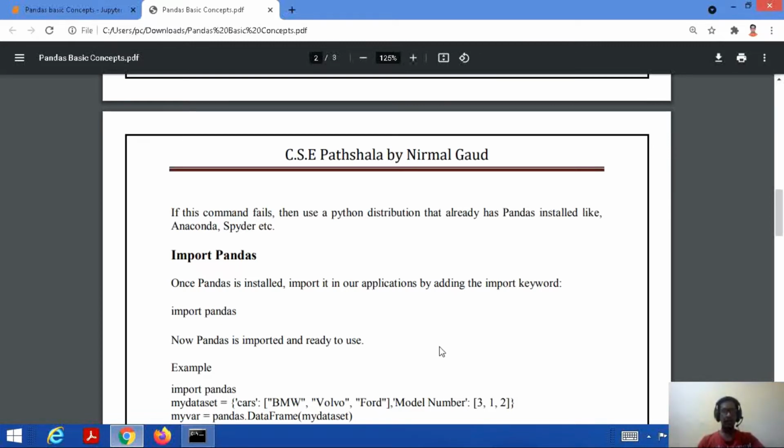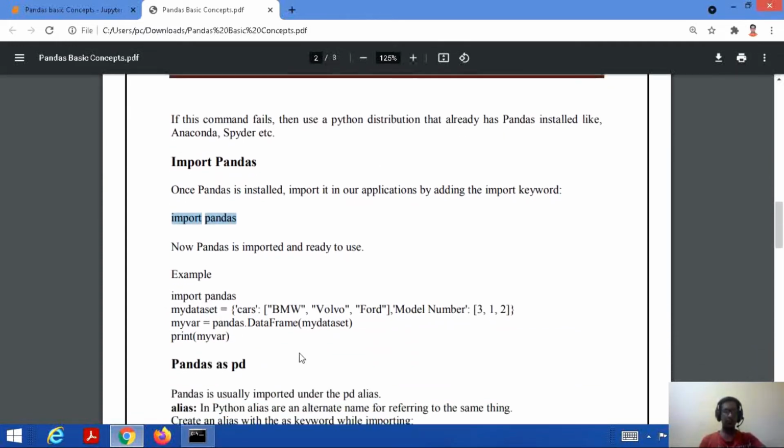Now, if we talk about the coding, obviously we need to install Pandas. We did that. Then we need to import the library. Once it has been installed, import is done in our applications by adding the import keyword. So we have to write this statement: import pandas. Now Pandas has been imported and is ready to use. So let's consider one code and see how it works.